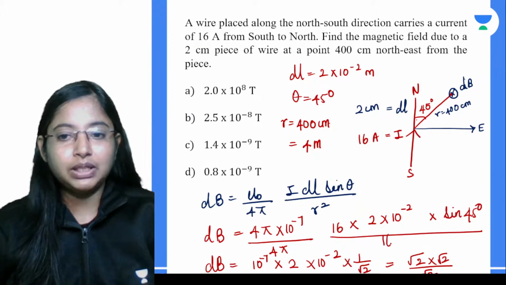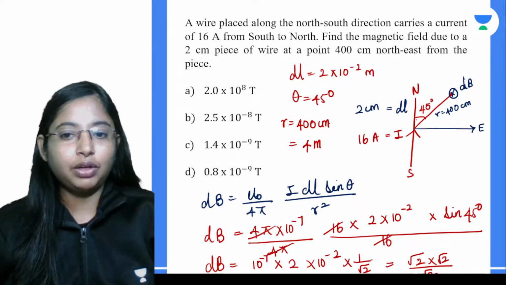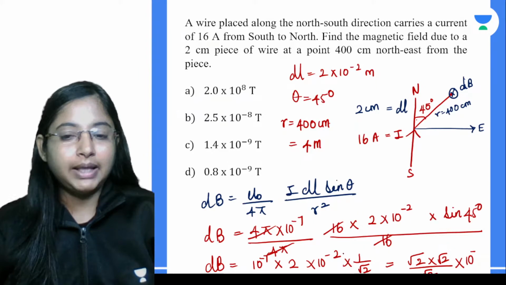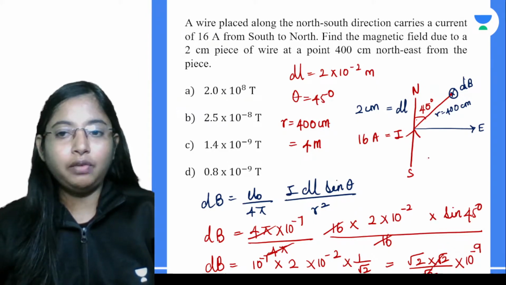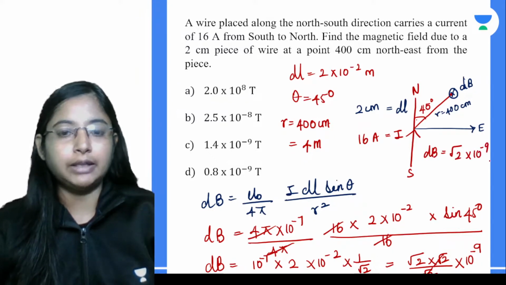So these two numbers cancel, 4 pi cancels, and sine 45 is 1 by root 2, and 2 over here I can write as root 2 times root 2, into 10 to the power of minus 7 and minus 2, which is minus 9. Root 2 cancels, then all we get, magnetic field at this point dB, is nothing but root 2 into 10 to the power of minus 9 Tesla.